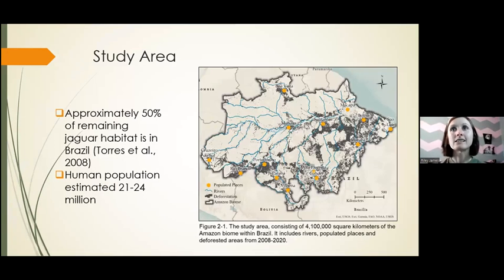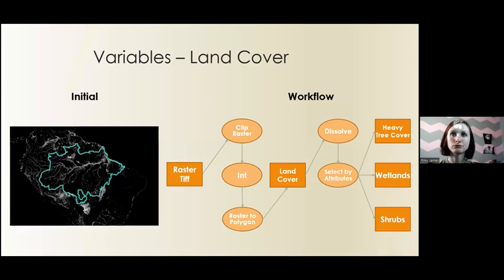And so my study area is the Amazon biome within Brazil. Brazil has been identified as a stronghold for jaguar habitat, and approximately 50% of the remaining habitat can be located there. It has a human population ranging from 21 to 24 million people, spread out and mainly located within pockets across 4,100,000 square kilometers. And recent estimates have suggested that 25 out of 33 jaguar populations occurring outside the Amazonian forest should be categorized as critically endangered and 8% as endangered. Now that I've gone over the study area, we'll next go over the variables used for analysis.